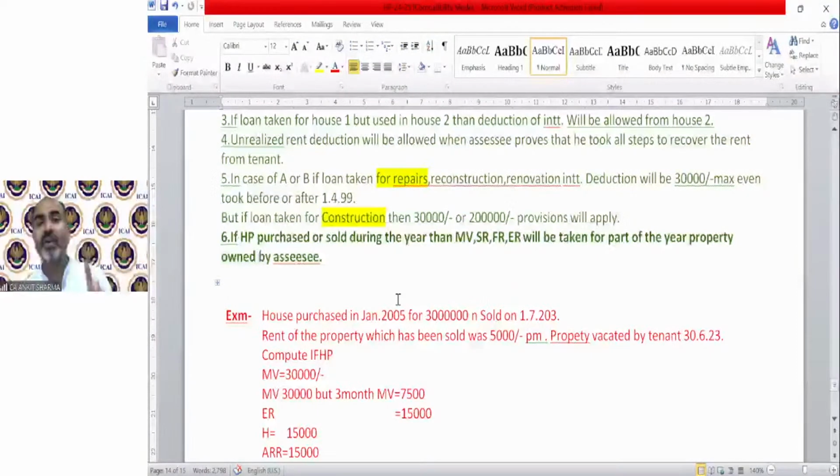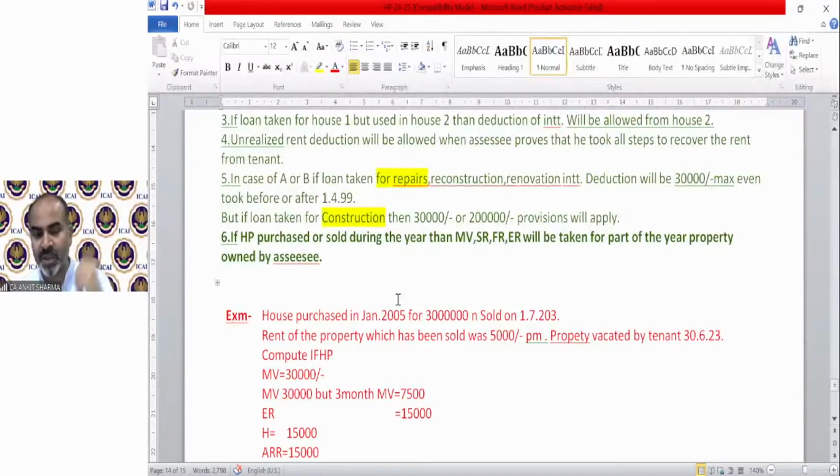Now the municipal value, if given in the question for the whole year, like 2 lakh, then I have to convert that municipal value, SR, FR, ER also for 5 months. So that 2 lakh divided by 12 into 5 will be now my municipal value. Same in case of sale. If I owned a property and sold it on 1st of August, then April, May, June, July, I am the owner of that property for 4 months. So in that case, municipal value, etc. will also be taken for 4 months.